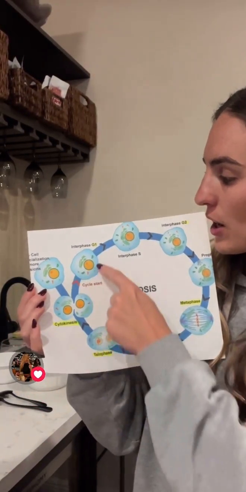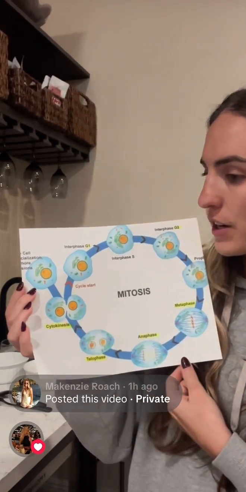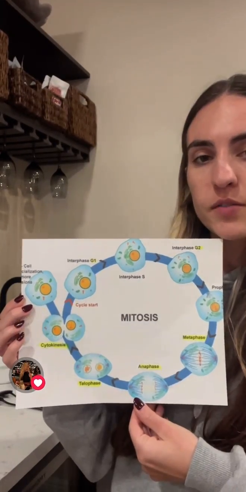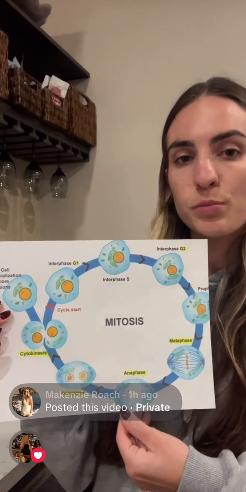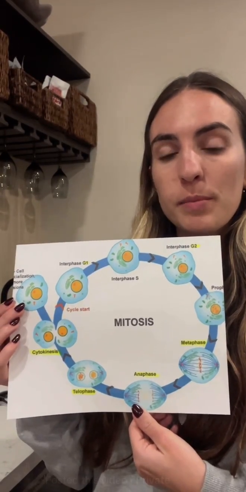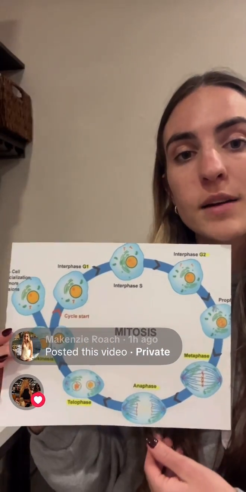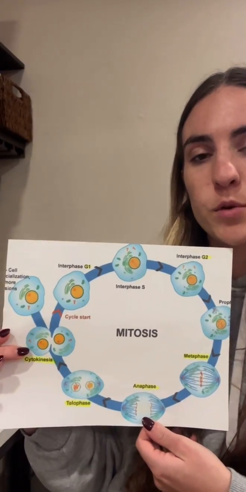In interphase, we start out with G1. And in G1, we only have one centriole, as you can see here. It is where the cell begins to grow. The next part of interphase is the S phase, where DNA and centrioles duplicate. The next part of interphase is G2, where the cell prepares for division and there are two centrioles present and ready. That completes interphase, and now we move on to mitosis.